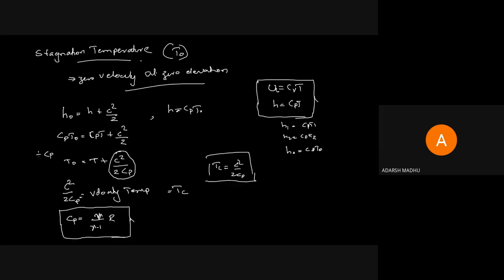It is 2 Cp itself, not T here. There is no T here. Thereafter, we are dividing the whole equation by T. Dividing the whole equation by T, we will get T naught by T equal to 1 plus C square by 2 into gamma by gamma minus 1 into R, and one more T will come in the denominator.